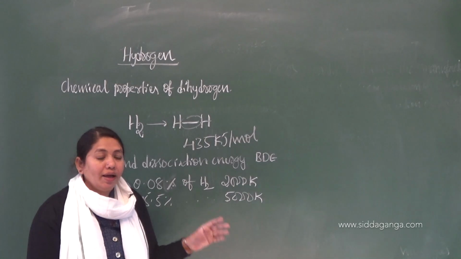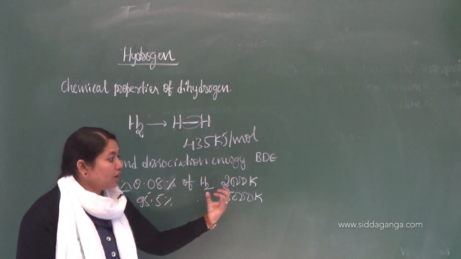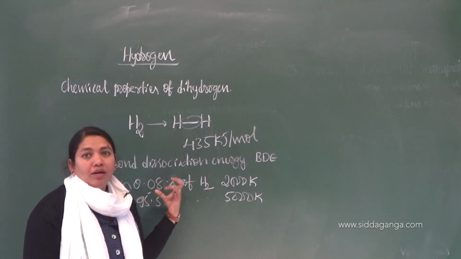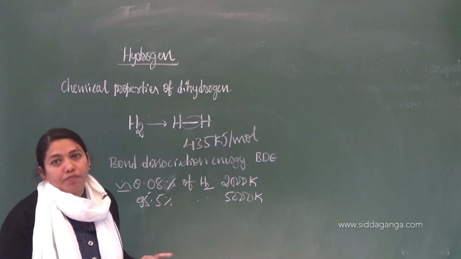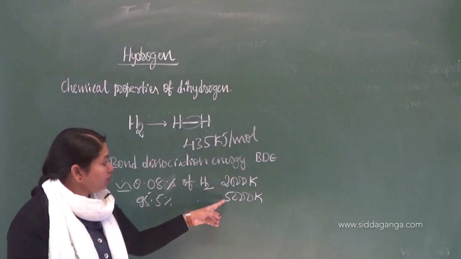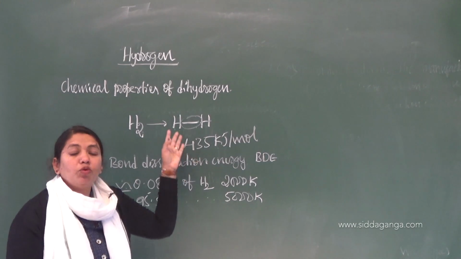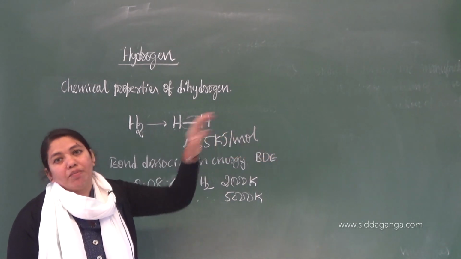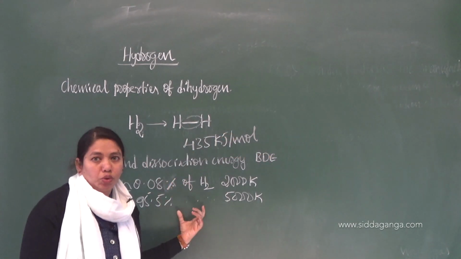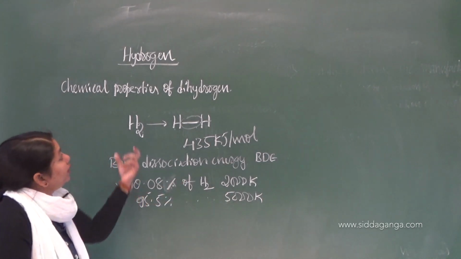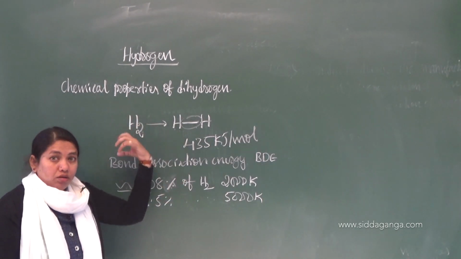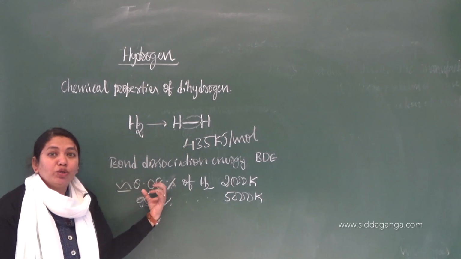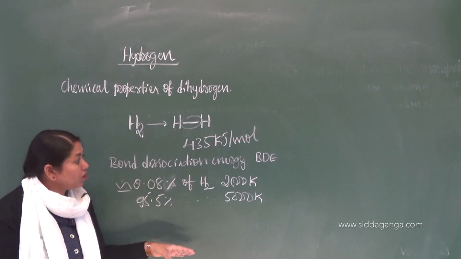That means it is directly proportional to the energy or temperature supplied for breaking the hydrogen bond. Higher the temperature, more will be the dissociation, more will be the involvement in the chemical reaction. That is the concept you should remember. So this is the story behind the involvement of dihydrogen in chemical reactions. Very simple concept this is.